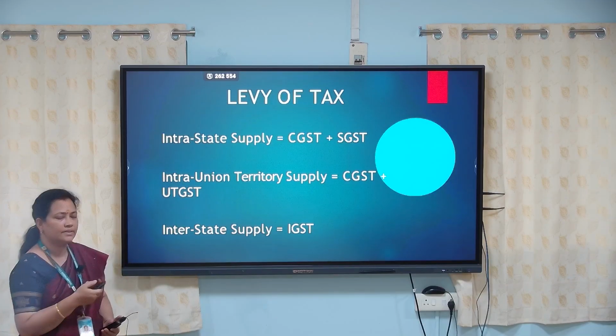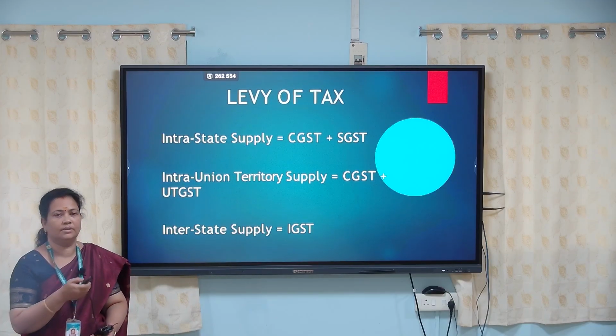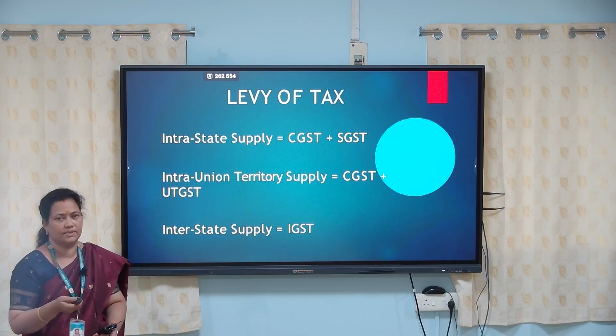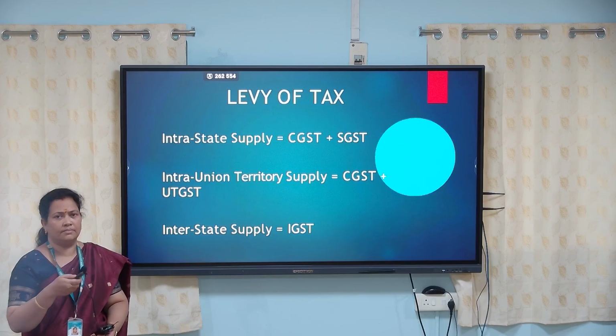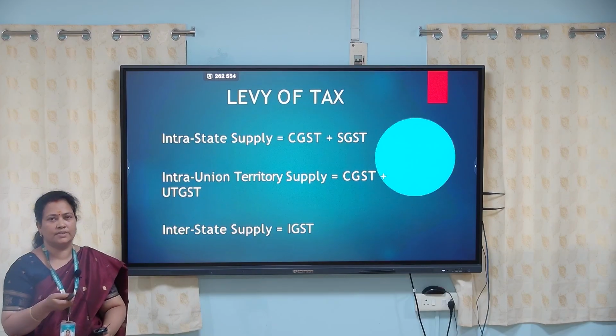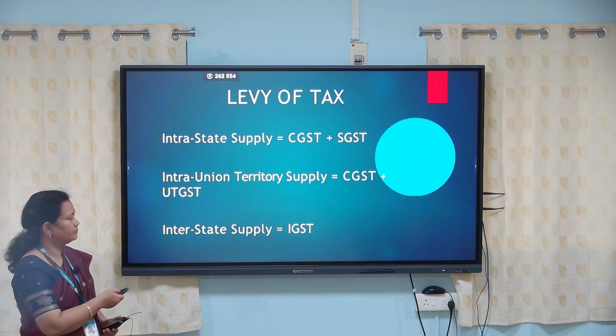And for the interstate supply, so whenever there is a supply of good or services between two states, for example, a supply of good from Maharashtra to Tamil Nadu, we call it as Integrated Goods and Services Tax.